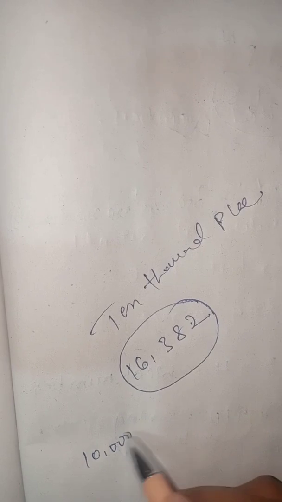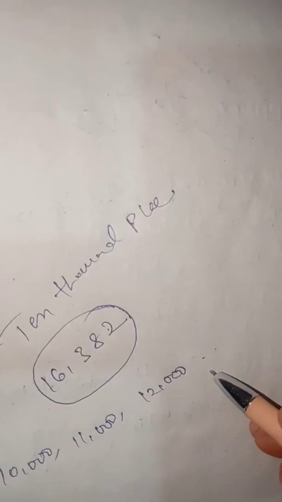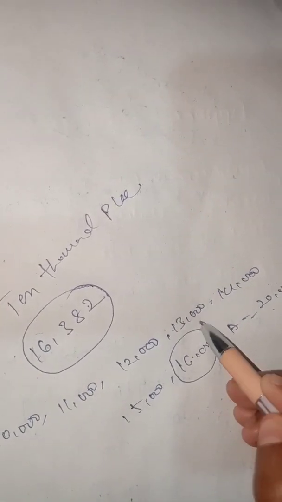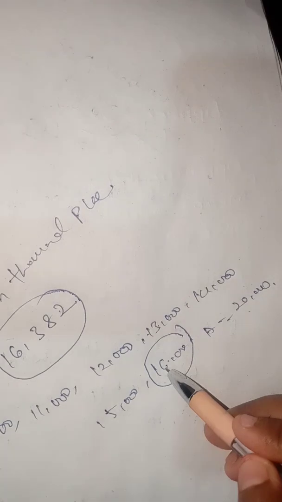For example, 16,382. You need tens, 100, 1000, 10,000. Total nearest value. 10,000 means a 1000 jump: 10,000, 11,000, 12,000, 13,000, 14,000, 15,000, 16,000, 17,000 up to 20,000. Okay, 1000 jump. 16,382, the nearest value is 20,000.